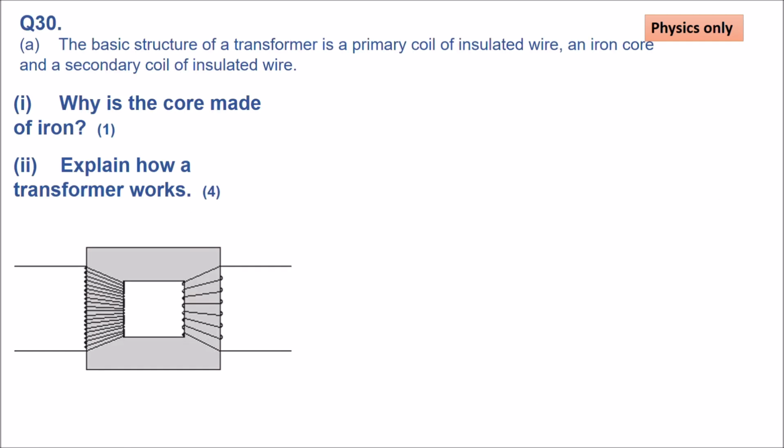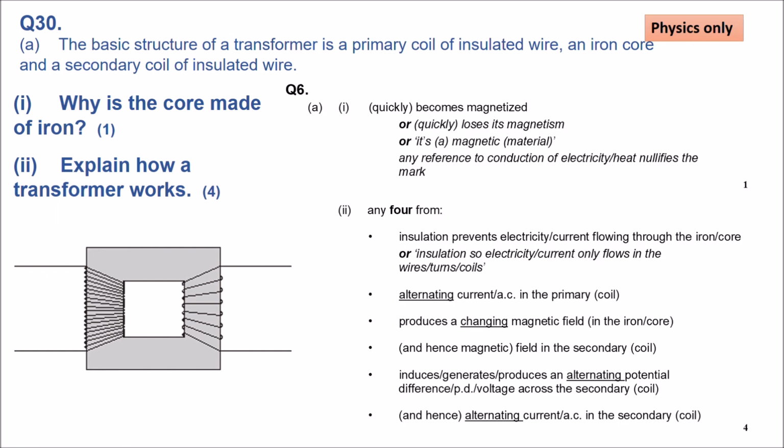Question 30, transformers again. Why is the core made of iron? 1 mark, and explain how a transformer works. So we know it's made out of iron because it's a magnetic metal. It has to become magnetized, and obviously it needs to easily lose it, so it's never going to be a permanent magnet. That's why it's iron. How it works, any 4 from all these bullet points.